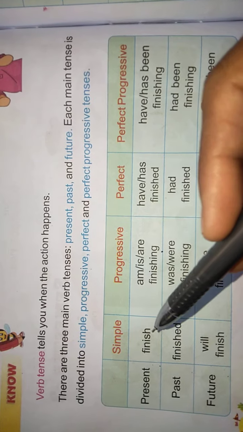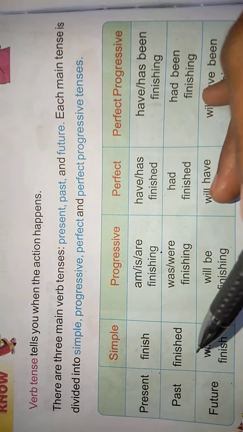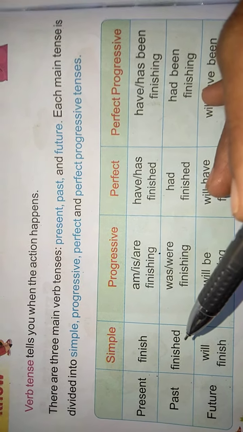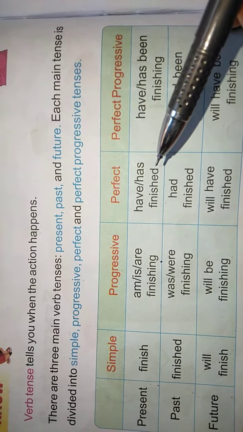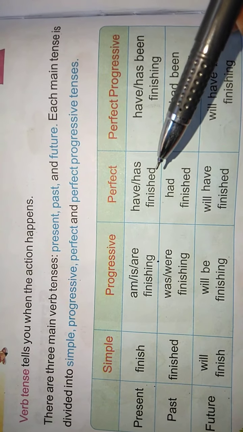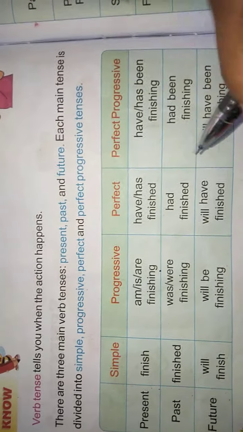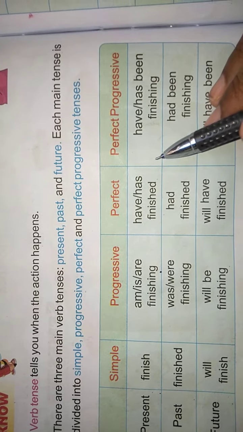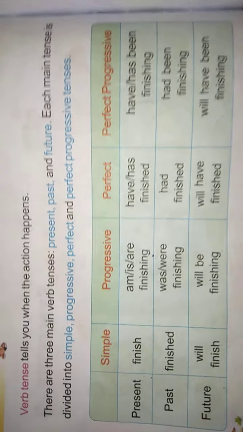Look at this. What is the present form of the verb finish? Finish. Now what is the past form of finish? Finished. And the past participle is also finished. That's why here we write finished. Have or has plus finished. The formula of present perfect is have or has. In present perfect we use have or has, right?